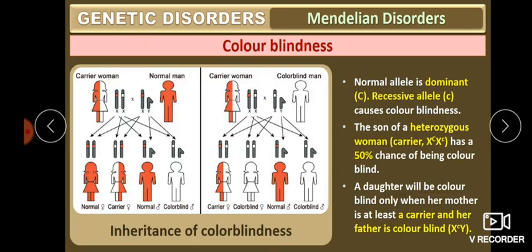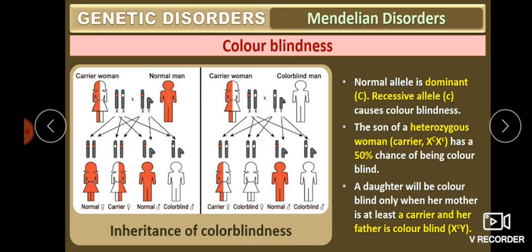Then what happens in color blindness? The normal allele is dominant, the capital C, and the recessive allele, the small c, causes the color blindness. Just like we take capital H for a normal person and small h for a hemophilia person. The son of a heterozygous woman, that is a carrier woman, has a 50% chance of being colorblind. You just try to make the crosses. A heterozygous woman crosses with the father, so they have a 50% chance to get color blindness.